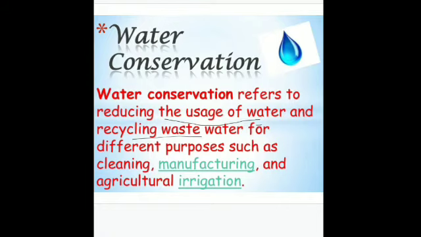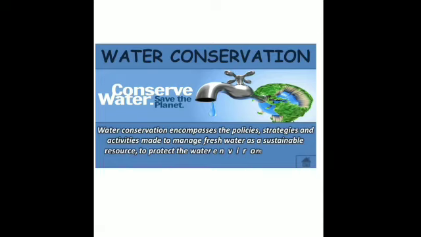This should be done with a lot of concern for the proper usage of water. So water conservation encompasses various policies which have been given by the government, strategies, that is how to work on these policies, and activities, that is the work that should be done to fulfil these strategies. So how can these things be used to manage fresh water as a sustainable resource and protect the water? Is that clear?